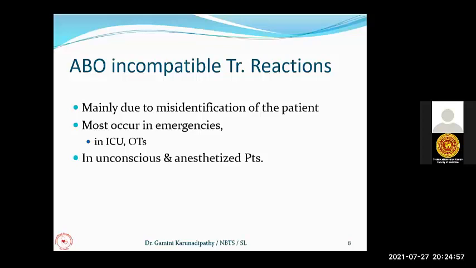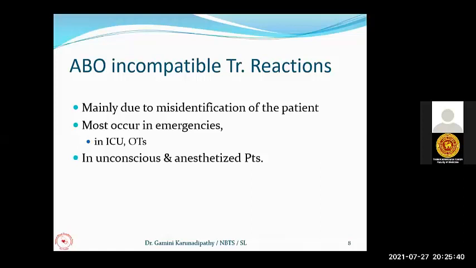This is mainly due to the misidentification of the patient. Now you know that we need the sample from the patient. When a person is collecting the sample from the patient, if that person couldn't identify the patient correctly, that person can draw a sample from the wrong patient. Then ultimately we receive the wrong sample from a wrong patient. We will do all these tests on this wrong sample. Ultimately, this blood pack may be transfused to the correct patient. So there is a possibility of ABO incompatibility and ABO incompatible transfusion reactions.